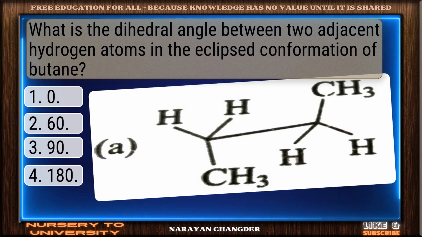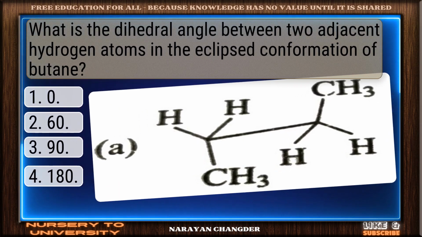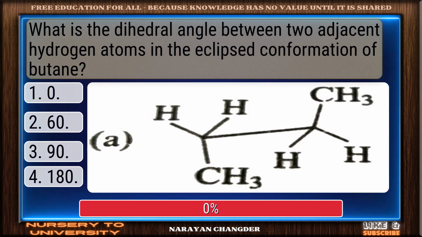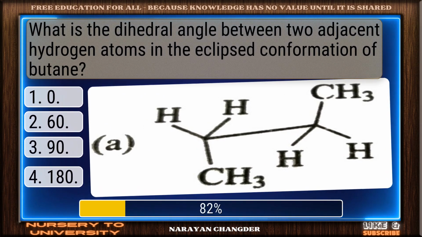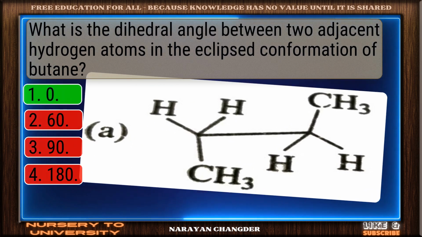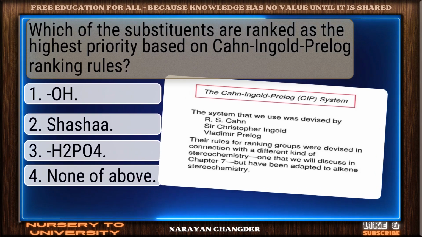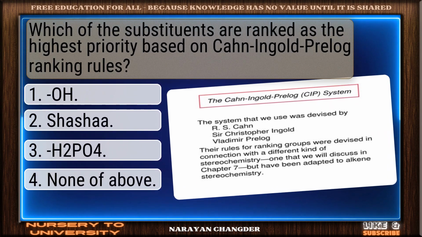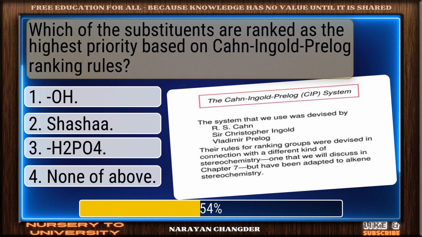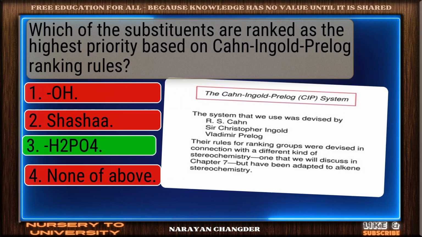What is the dihedral angle between two adjacent hydrogen atoms in the eclipsed conformation of butane? Solid response. Zero is a valid choice. Which of the substituents are ranked as the highest priority based on Cahn-Ingold-Prelog ranking rules? You chose H2PO4, and it is correct.